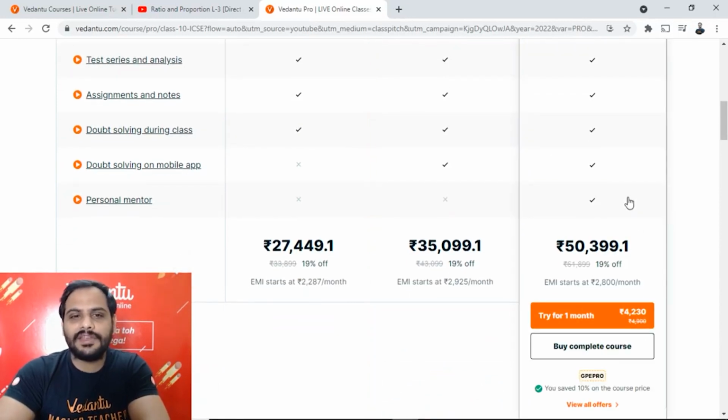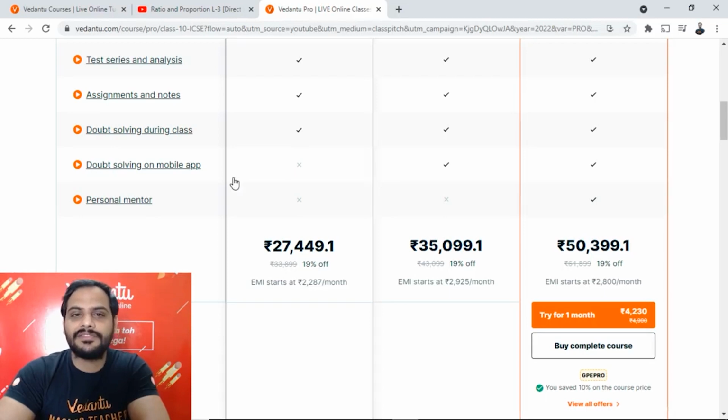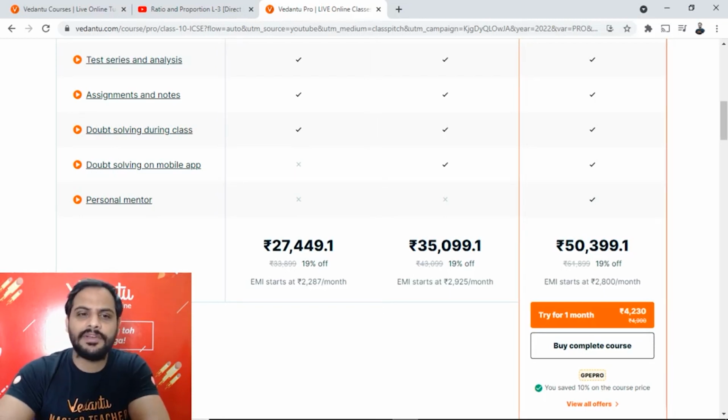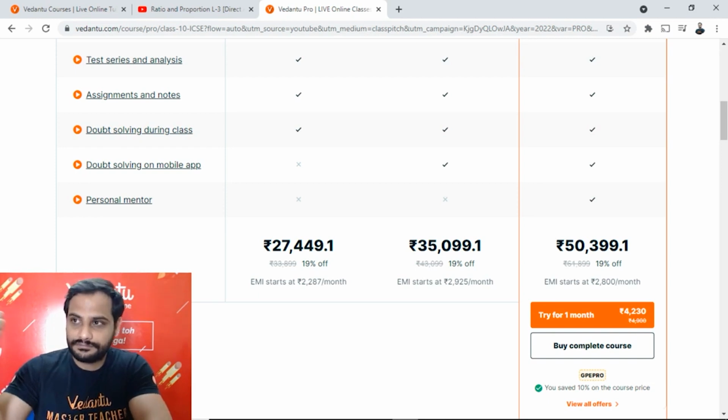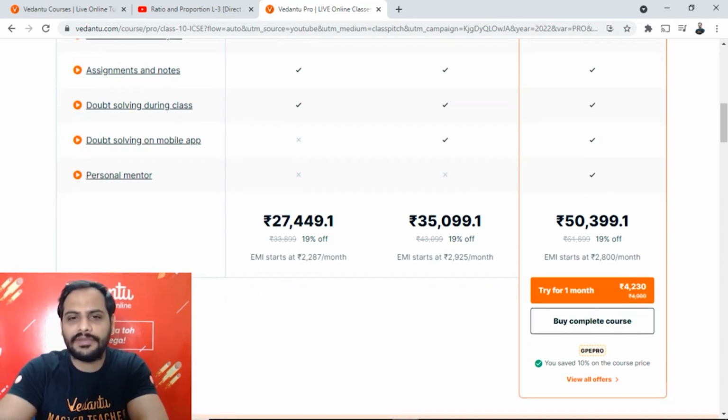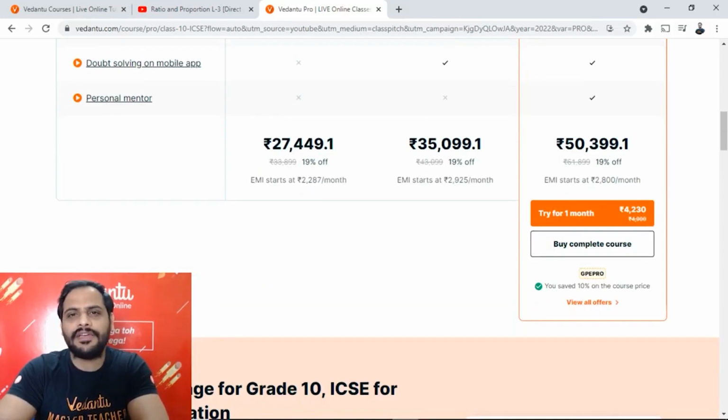And then Pro Plus, it has doubt solving on mobile app plus personal mentor as well. So personal mentor, you can think of them like your teacher, motivator, supporter, constant support you will be getting from them. Any doubt you have, academic, non-academic, any query, you can always reach out to them.